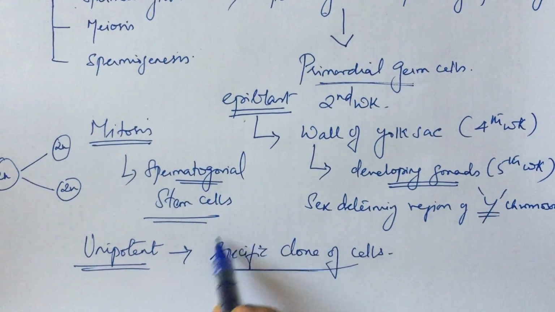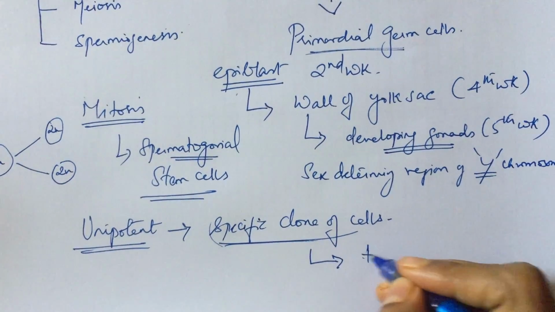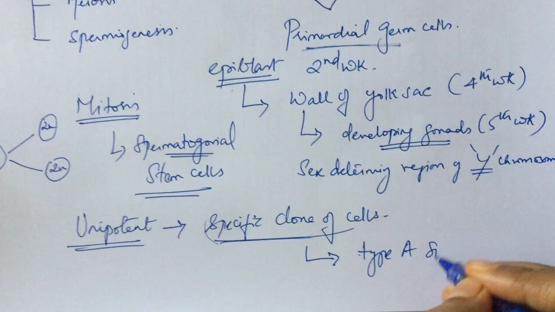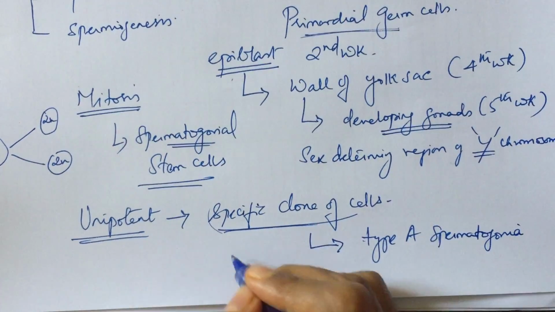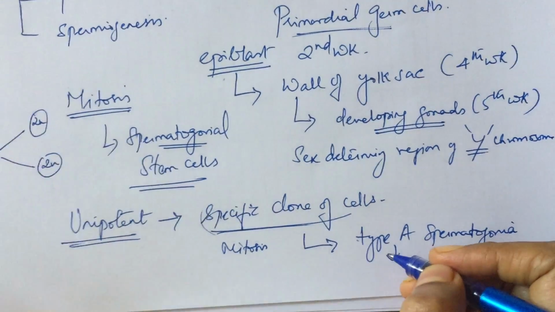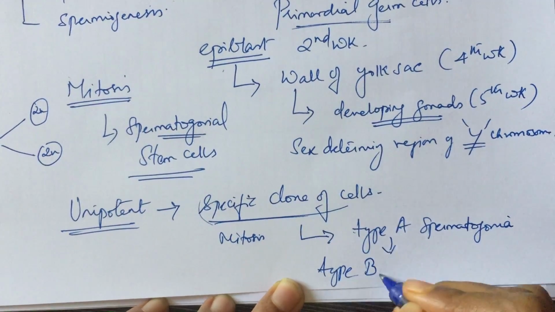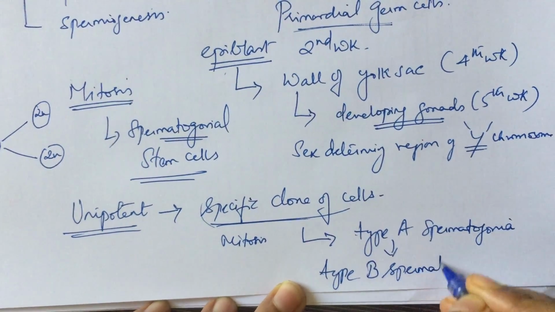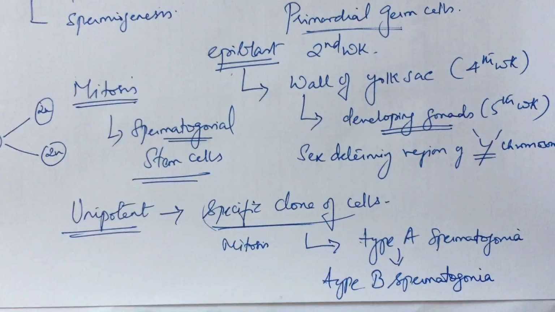This specific clone of cells will give rise to type A spermatogonia through mitosis. From this, another clone of cells called type B spermatogonia develop through mitotic proliferation.